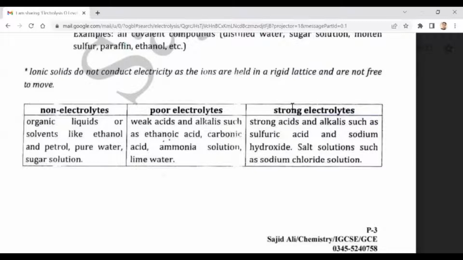Non-electrolytes do not conduct electricity at all, like pure water, petrol, sugar solution, ethanol, etc. Weak or poor electrolytes are the weak acids and alkalis such as ethanoic acid, carbonic acid, ammonia solution, lime water, etc. Whereas strong electrolytes conduct electricity to a larger extent, like sulfuric acid solution, sodium chloride solution, sodium hydroxide solution, molten sodium chloride, molten aluminum oxide, etc. Okay, beta?